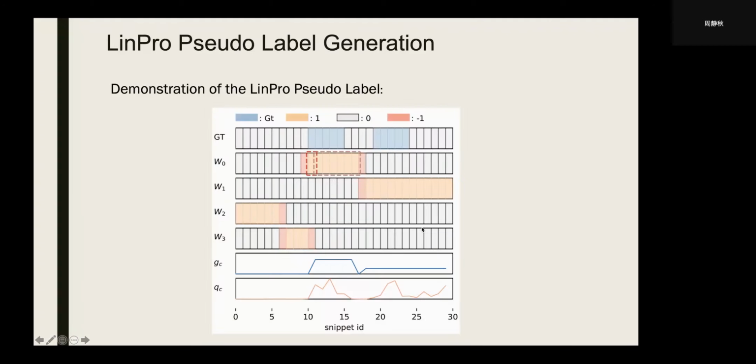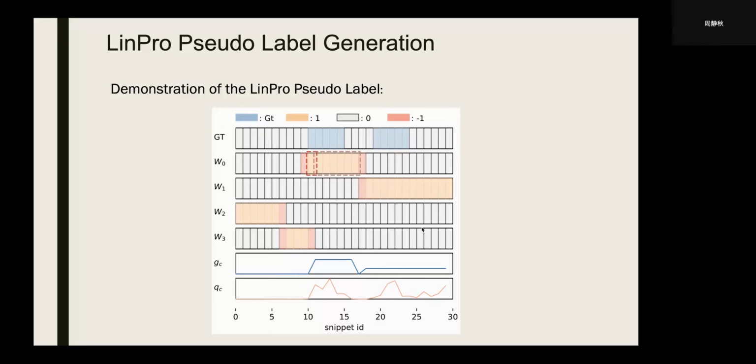Here we have a small demonstration of how the improved pseudo label is generated. The figure shows that we have four constraints, W0, W1, W2, and W3. The yellow part indicates that there are actions and it's weighted to 1.